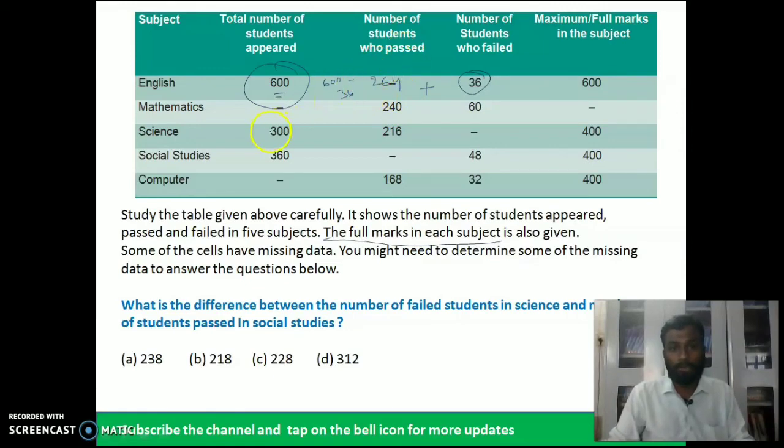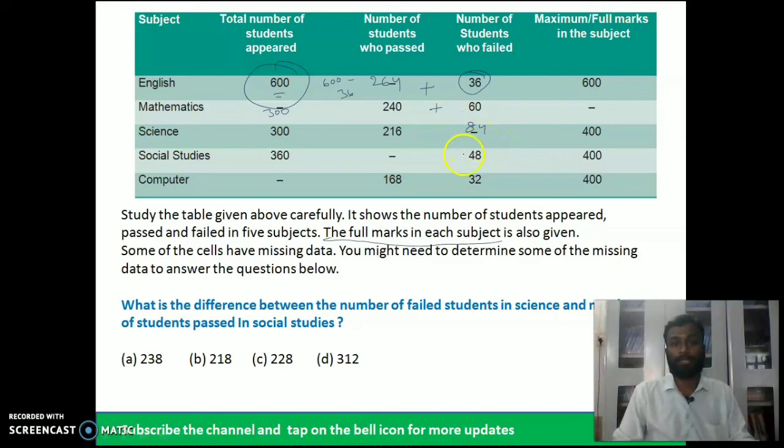Then what about the mathematics students? We have passed plus failed: 240 plus 60, that is 300. Total 300 students appeared. In science, 300 students appeared. Passed are 216, so the remaining 84 students failed.